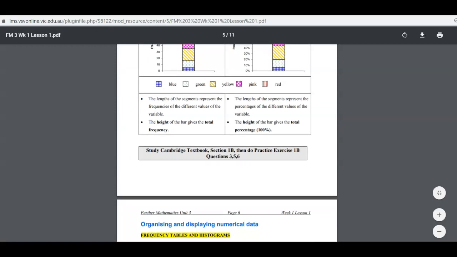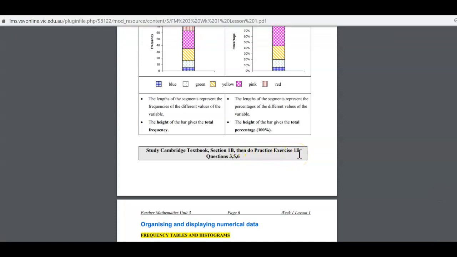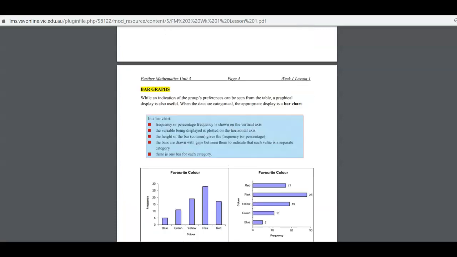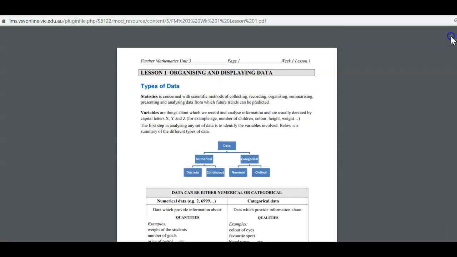So read the top part, and then you can see study Cambridge textbook section 1B, then do practice exercise 1B, questions 3, 5, 6. So you need to do at least these 3 questions. Okay, it's better if you can do all the questions, but we just limit it to 3. But at least you need to complete questions 3, 5, 6. So that's how you do this.